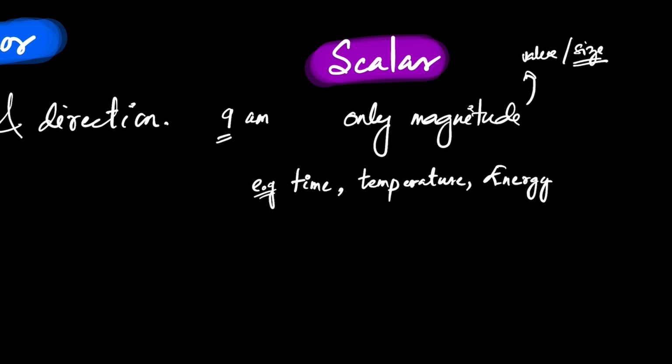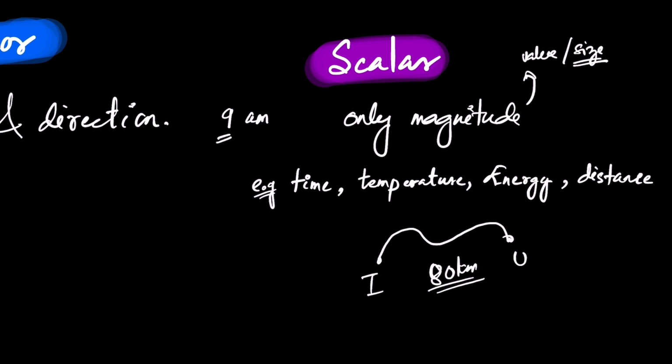Okay. Then another example is distance. Distance means how long is the path. Let's say from Imphal to Ukhrul, it's 80 kilometers. How long is this? 80. That's it. We don't need the direction. What is the distance from Imphal to Ukhrul? 80 kilometers. Ukhrul to Imphal is 80 kilometers. We don't need the direction. Distance is the total length of the path, or total path length. So we don't need direction when you talk about it. Distance is a scalar quantity.